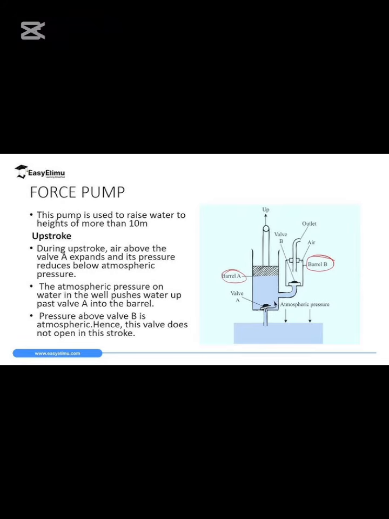And then the outlet valve at the top of the pump is going to close. As the piston moves upwards, water is drawn into the cylinder through the inlet valve. So we are going to select A as our answer on number 38.